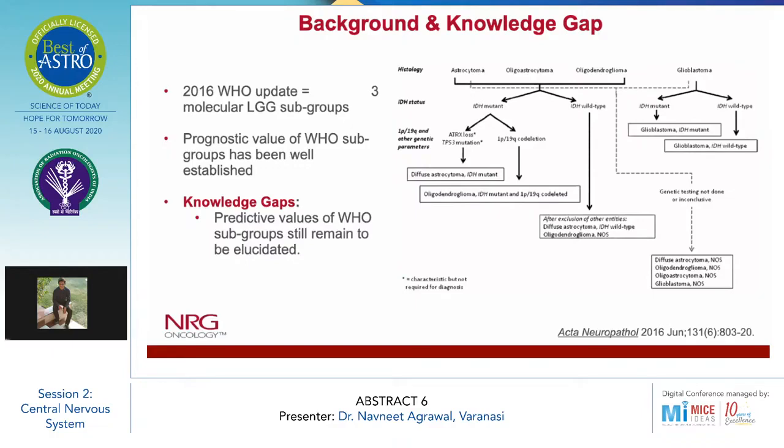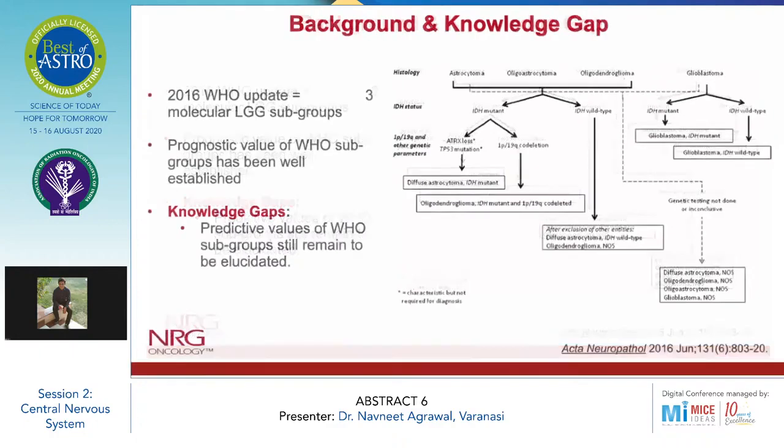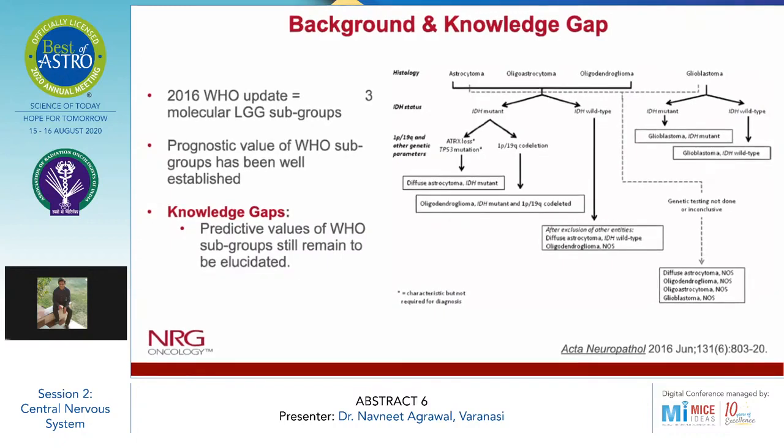So as we can see, the histology, which is astrocytoma, oligoastrocytoma, oligodendroglioma, and glioblastoma. So the first three are classified on the basis of the IDH status, which is IDH mutant and IDH wild type. And the IDH mutant are further classified on the basis of the co-deletion of 1p and 19q and other genetic parameters. So one arm is ATRX loss and TP53 mutation, which is diffuse astrocytoma IDH mutant. In the other arm, the 1p 19q co-deleted arm, there is oligodendroglioma, IDH mutant and 1p 19q co-deleted.